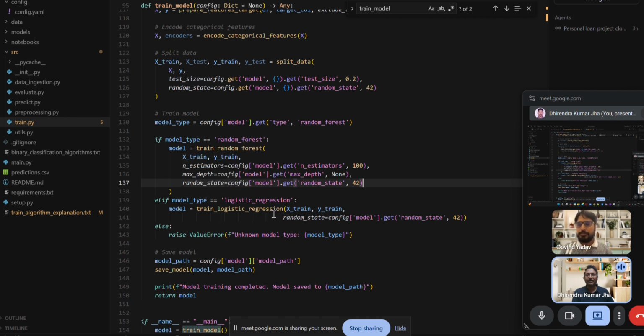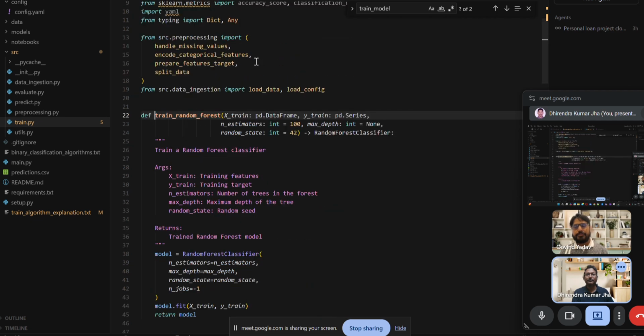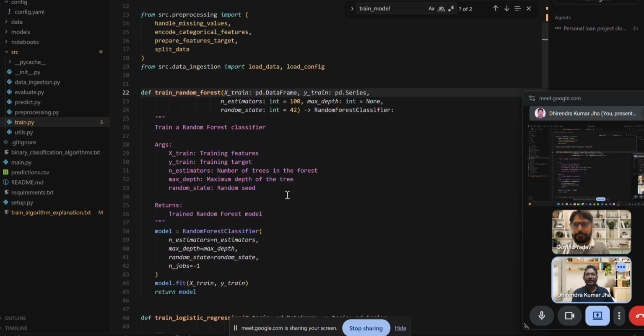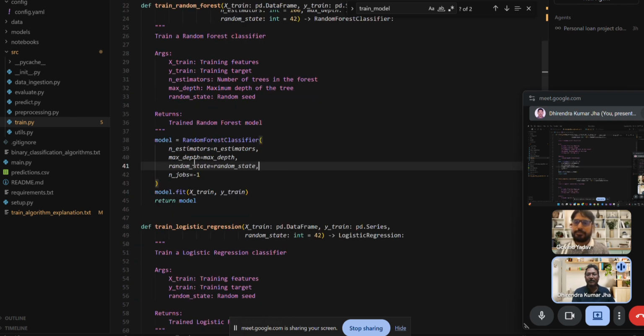Same thing for the logistic regression. After initialization, we set the values and can execute. Now we go to this method, I will show you. Here we get the parameters and can train the data. Training the model means we have the random forest classifier. In this method we pass the parameters and set the model for training.